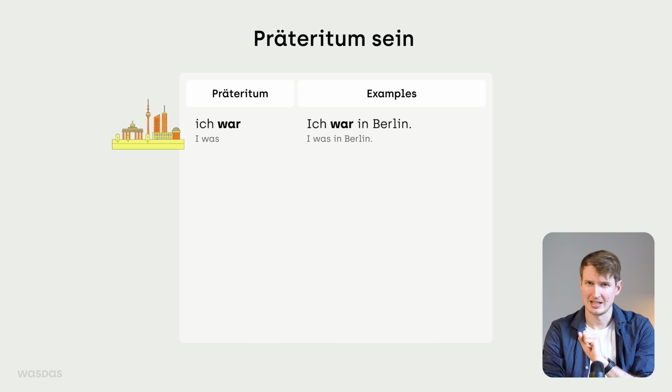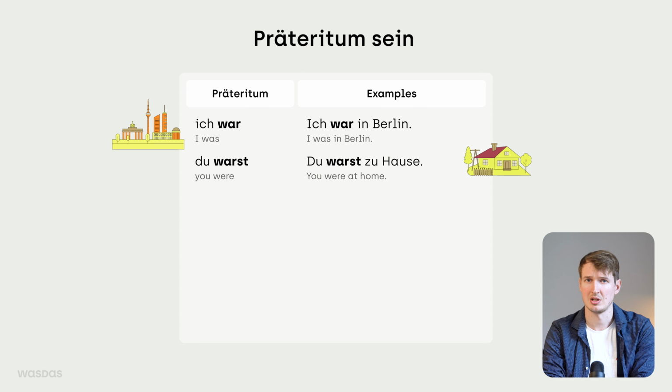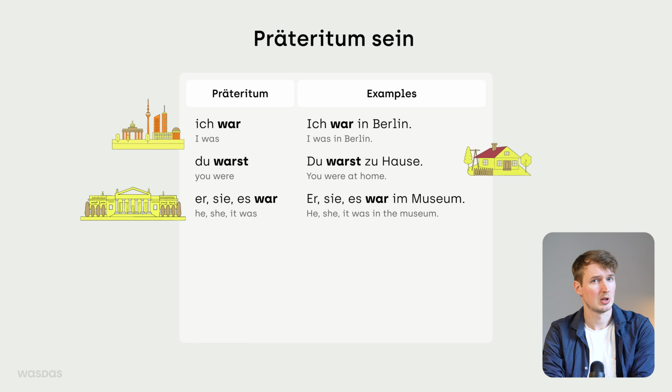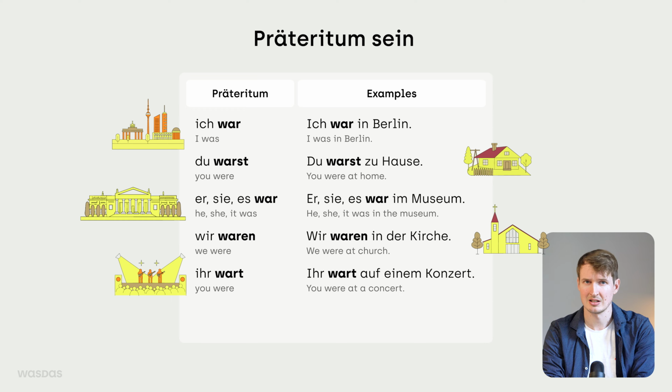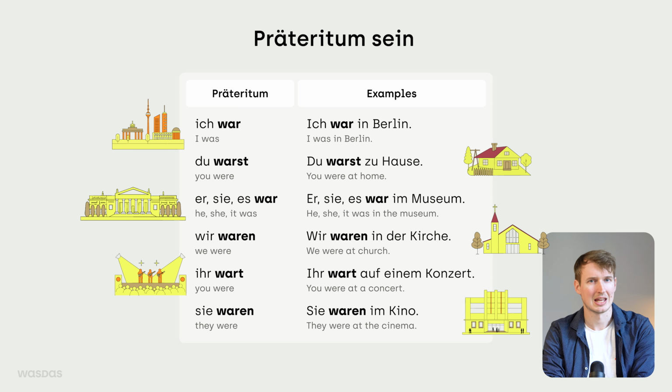Ich war in Berlin means I was in Berlin. Du warst zu Hause means you were at home. Sie, es war im Museum means he, she, it was in the museum. Wir waren in der Kirche means we were at church. Ihr wart auf einem Konzert means you were at a concert. Sie waren im Kino means they were at the cinema.